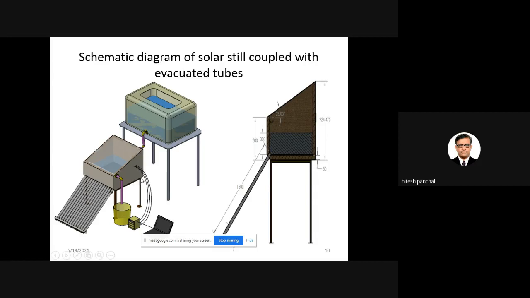Here you can see three wires. These three wires are called thermocouples. In my last lecture, I already told you that the purpose of a thermocouple is to measure temperature, and here three temperatures have been measured. First is the water temperature, second is the inner glass cover temperature, and third is the basin water temperature.